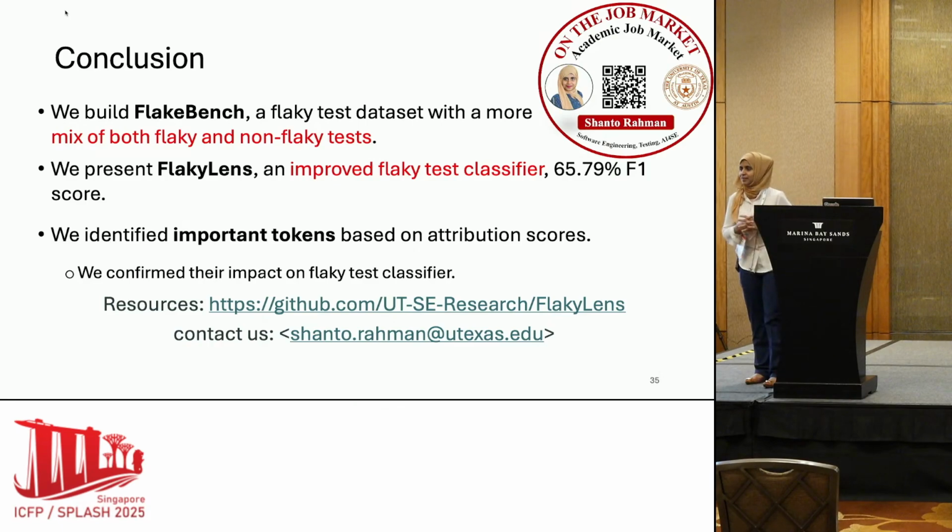That's a very interesting and good question. Once we know that these are the tokens that can make a test flaky, for example, thread.sleep, we want to make developers aware that this type of use of thread.sleep can make the test flaky. Instead of doing that, we encourage developers to use some other technique, for example, synchronization between the test code and the code under test, or thread yielding, so that this specific waiting we can overcome. That's the key point we investigate. That's the reason we investigate the tokens.